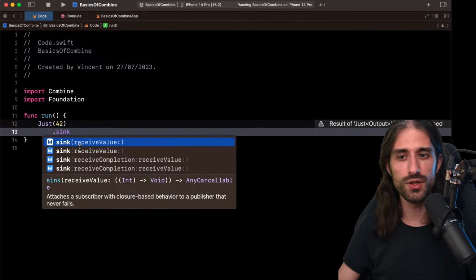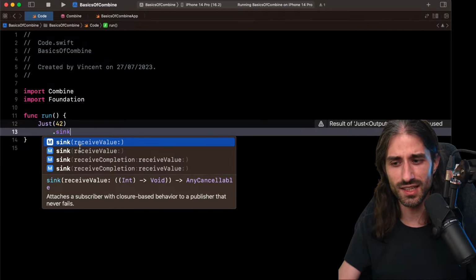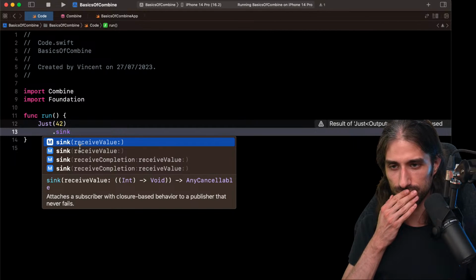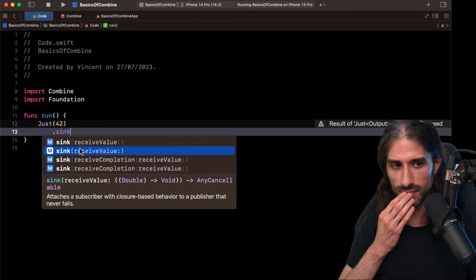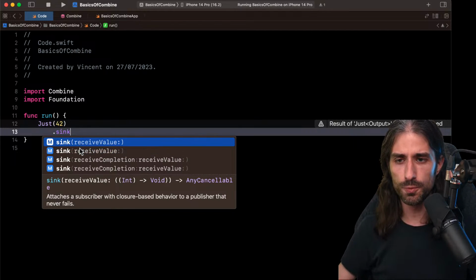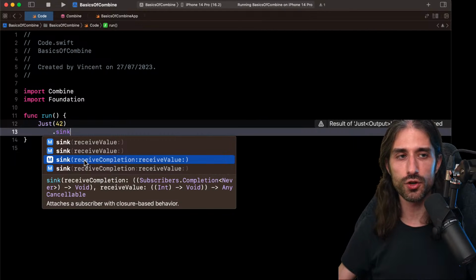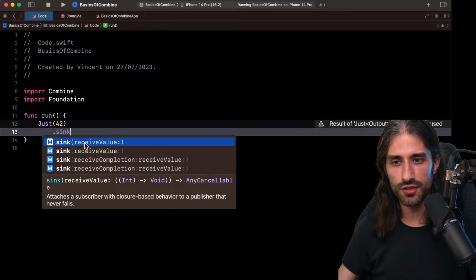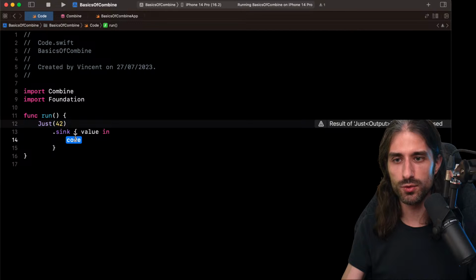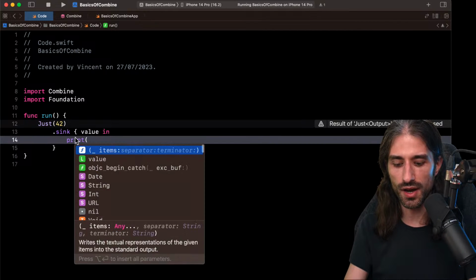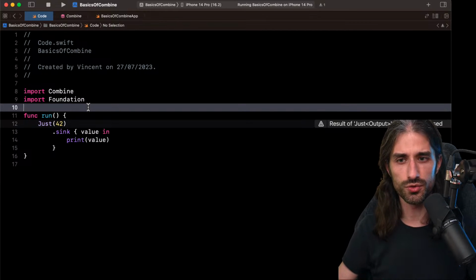For this, I told you we use sink, and we don't use the class Sink that we've seen. Instead, we use the method sink on the publisher, and we can call it with two possible flavors. Either we just provide the closure receiveValue, or we also provide the closure for receiveCompletion to deal with the error and the regular completion case. Here I will just do receiveValue. And so once I have my value, I need to do something with it. For lack of a better idea, I will just print it to the console.